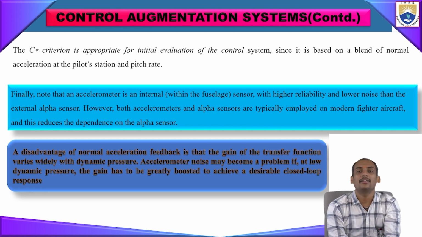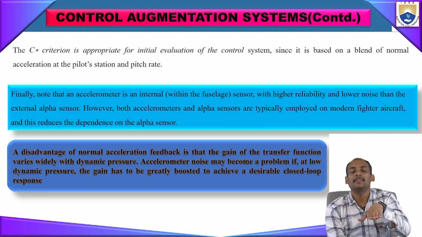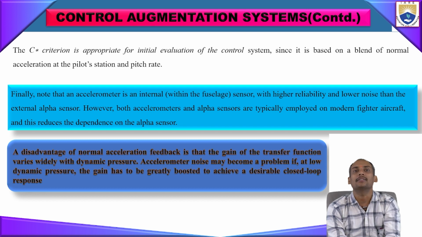But in modern aircraft, in addition to the alpha sensor, there is also an internal accelerometer sensor installed within the fuselage to get the acceleration in a stable condition. There are some disadvantages with this acceleration feedback: the gain of the transfer function varies widely with dynamic pressure. Accelerometer noise may also become a problem.